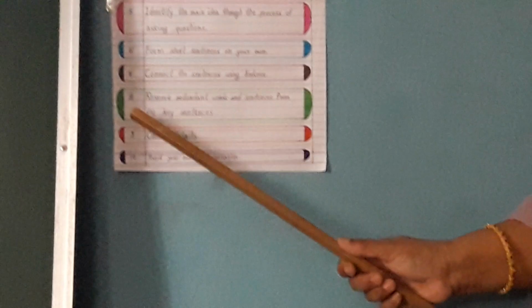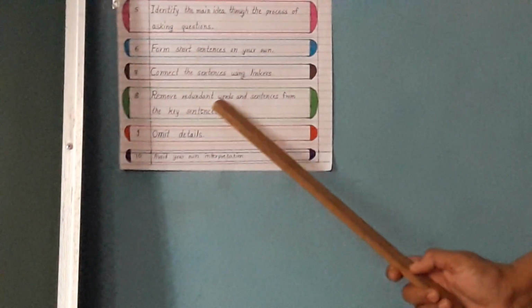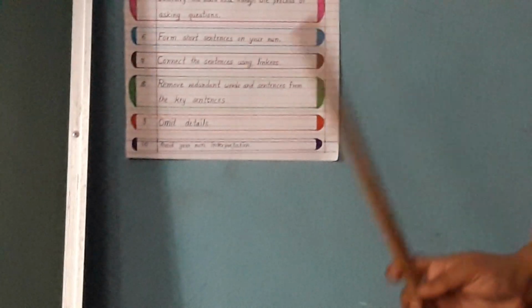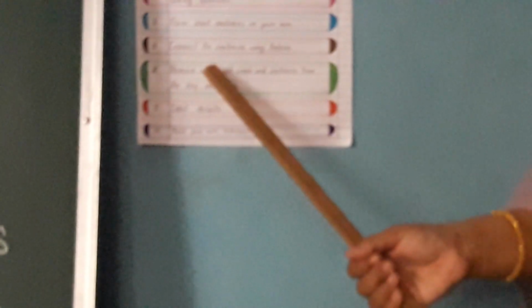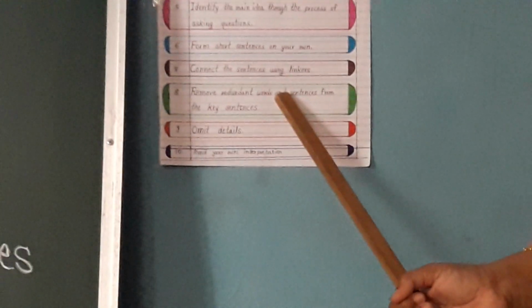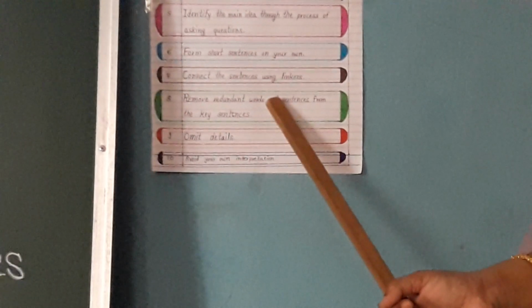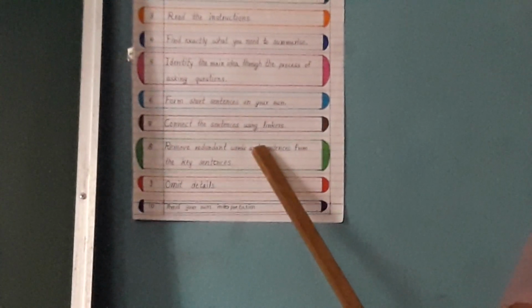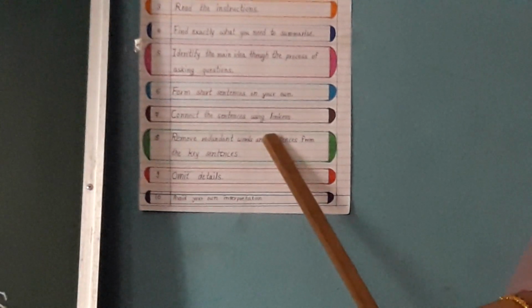Then number 8 is remove redundant words and sentences from the key sentences. Whatever sentences are given in the passage, from that the redundant words we have to remove. Redundant words are where an unnecessary group of words is given, and from that only the required one we have to choose.